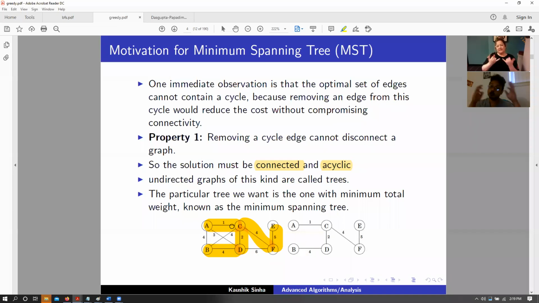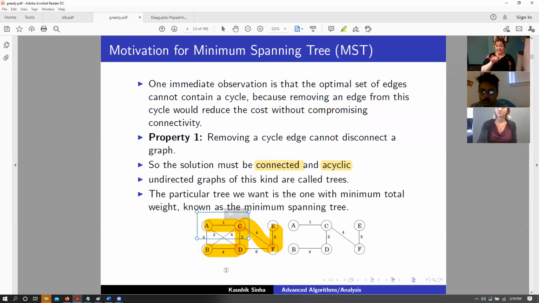Exactly, because going back to that computer problem, you're going to have some maintenance cost per edge, and essentially you want your entire network to have the minimum maintenance cost possible. I don't care how fast the connectivity is between two particular vertices. What I care about is that I pay as little cost as possible to maintain this entire network. So that is the basic point.